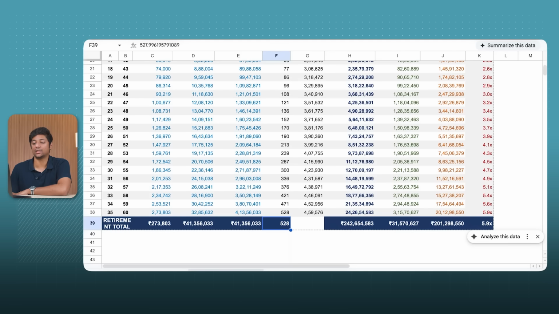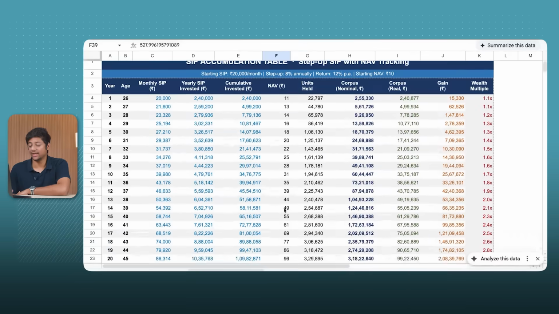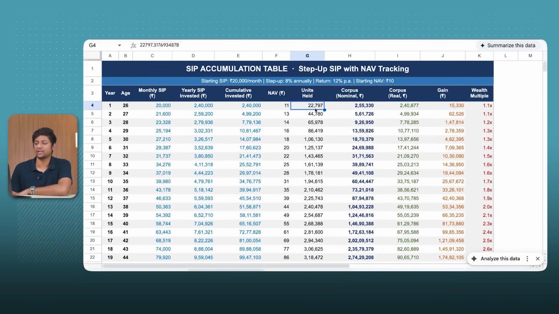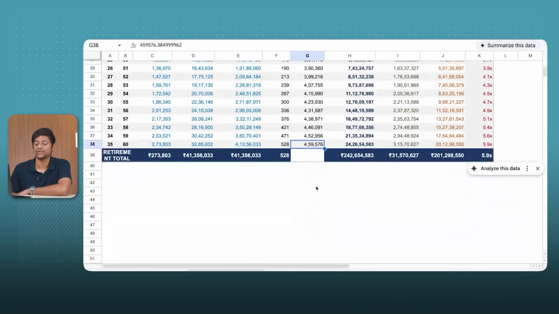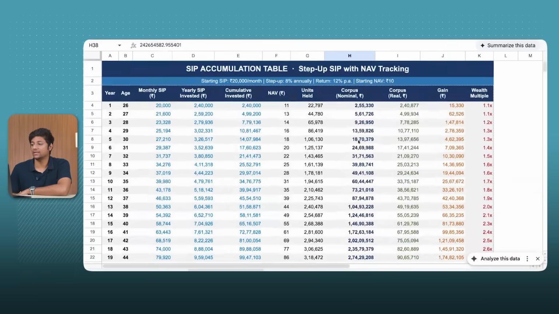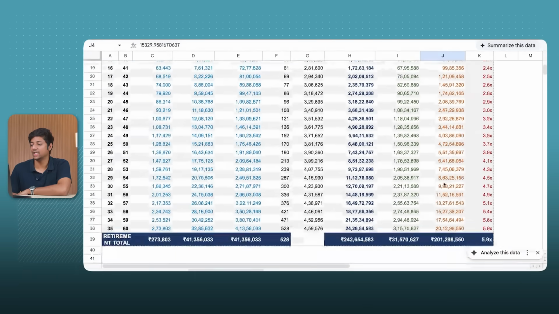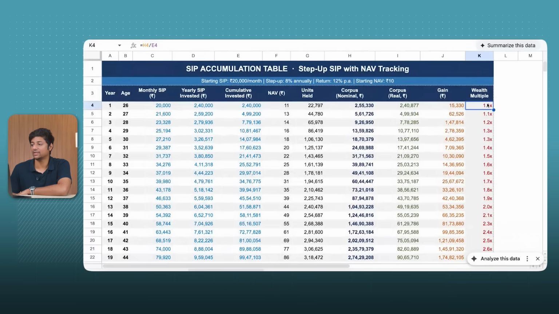Right, very good compounding coming into the picture. Another year, this will go up even more. But that's how compounding works, right? And these are the units held every year, assuming I'm buying units at 11 rupees, 13 rupees, 14 rupees. I start accumulating units. At the end, I'll have 4,59,000 units at 528, which gives me 24 crores of money, right? And then this is my corpus, nominal and real, and this is the gain. This is how much money I've made. And this is my wealth multiplier. Wealth multiplier is nothing but how much money I've got versus how much I've invested. Okay, so this is the X multiple that I've got.